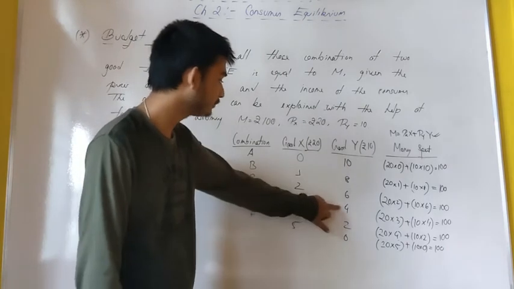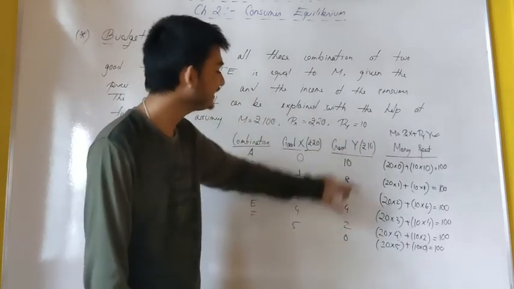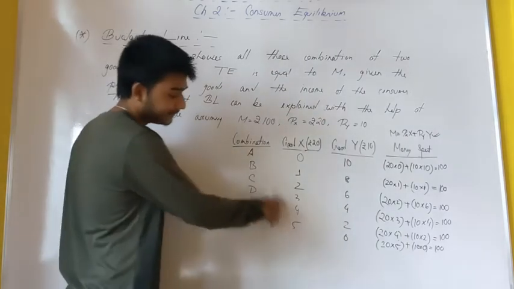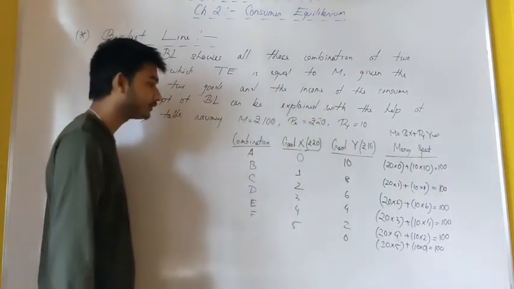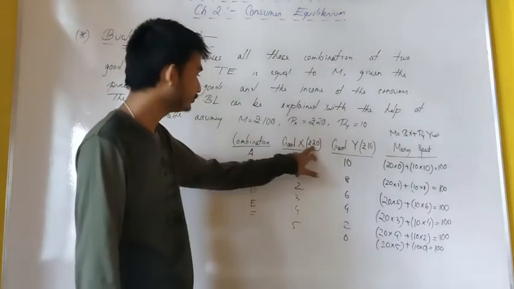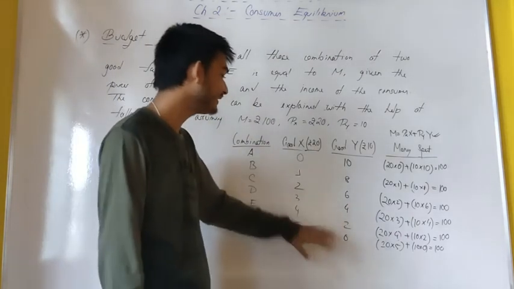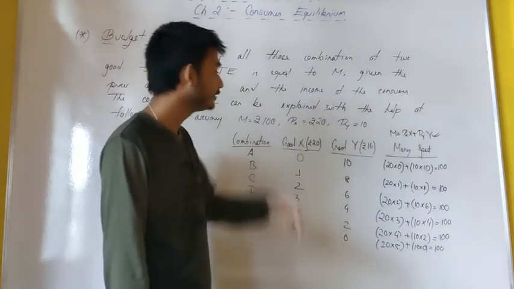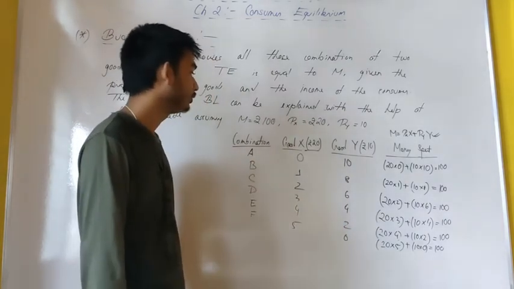Remaining, he has 40 rupees. With 40 rupees, he can buy 4 units of good Y. If he now purchases 4 units of good X, 4 into 20 is 80. So he has 20 rupees remaining. With that 20 rupees he can buy 2 units of good Y.